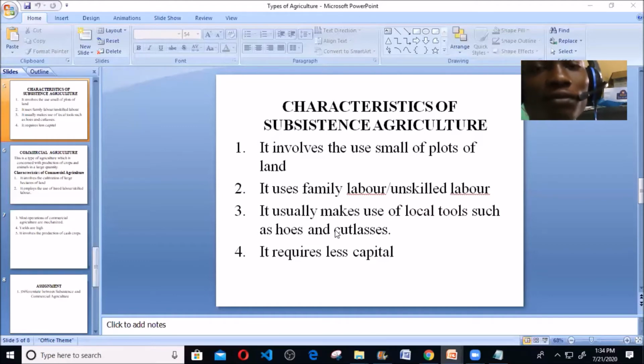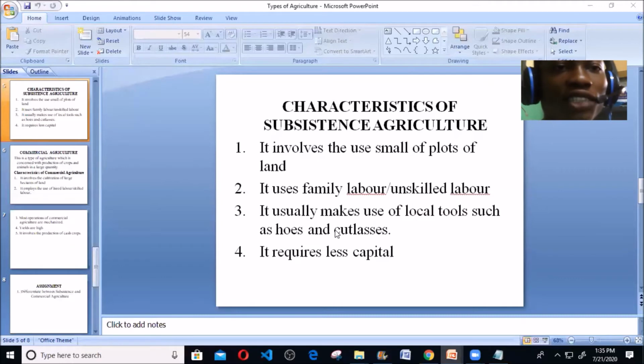In a case whereby you cultivate a large land mass now, and your main aim is for your family, you will notice that these crops or these animals might end up wasting, because you don't have it in mind to market them. So because it's for the family consumption alone, only a small plot of land is required. It engages the use of small plots of land in order for you to cultivate your crop, or to rear the minimum amount of animals you want for family consumption.